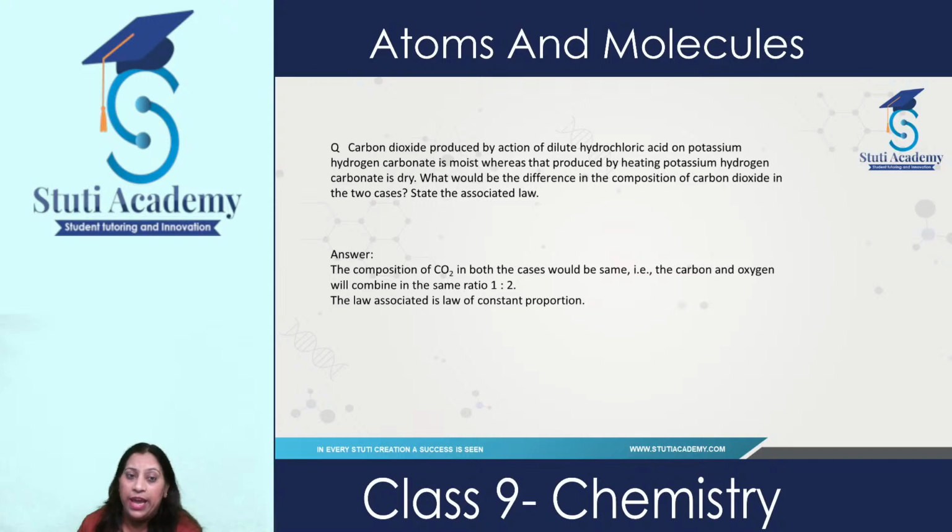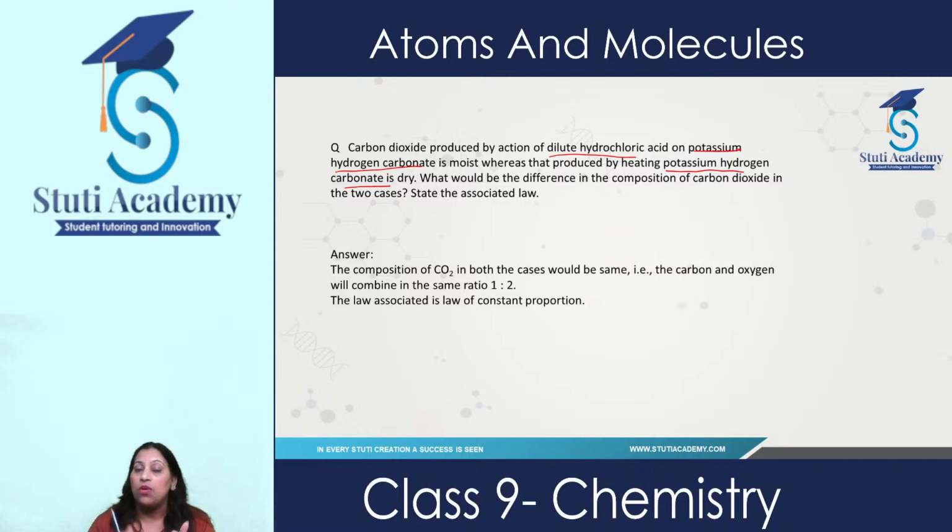They are saying if we react dilute hydrochloric acid with potassium hydrogen carbonate, and if we are heating potassium hydrogen carbonate, so if we are treating potassium hydrogen carbonate in a dry form with dilute hydrochloric acid or in a moist form with dilute hydrochloric acid, in both the cases carbon dioxide gas evolves.